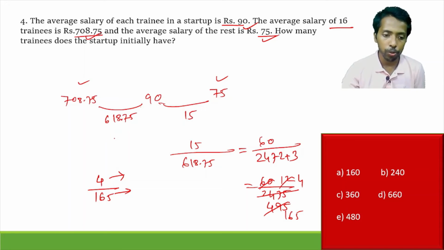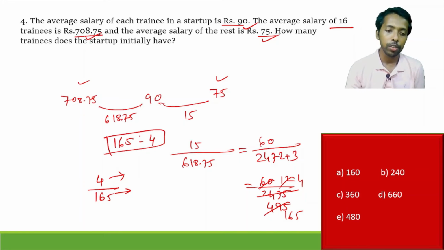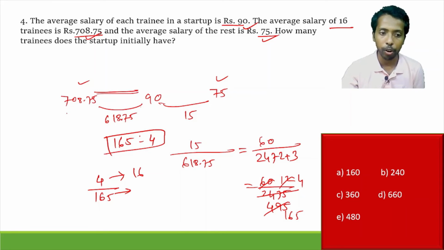What is the ratio we are getting here? 165 ratio 4. But the basic process here, you should reverse the ratio, only then you can get the relative value. So this 4 part denotes 16 here, that is this part. So this difference is more, that means the weightage of this part is less. Difference is less, that means the weightage of this part is very, very high, right?